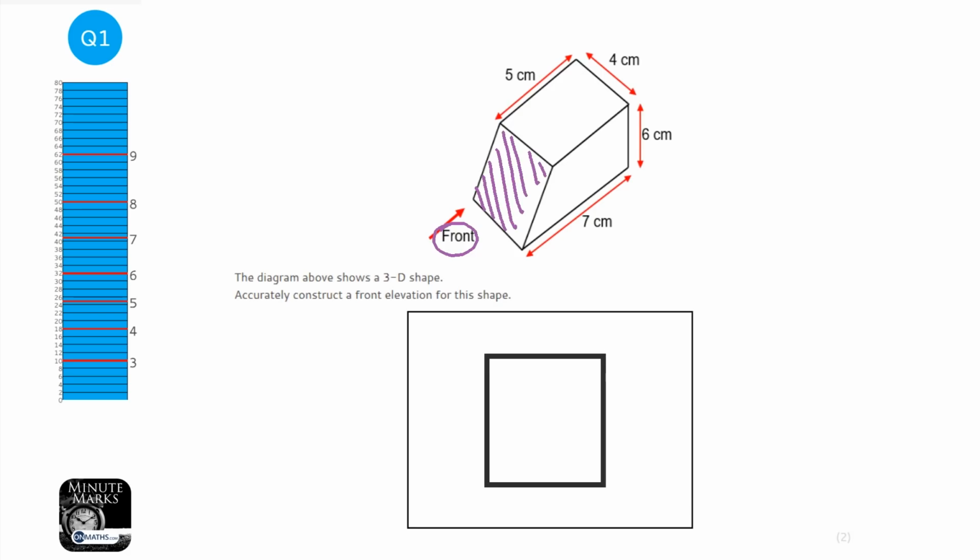Now, I'm not able to draw accurately here, but the width of it will be the same width as at the back here, so it would be 4 centimeters. So I draw it as 4 centimeters. The height of it would be the same height as this, so it would be 6 centimeters. So I draw a rectangle, perfect rectangle, which is 4 centimeters wide and 6 centimeters tall, and nothing else. You won't be able to see anything else. So all of this you wouldn't be able to see, neither would you be able to see any of this.